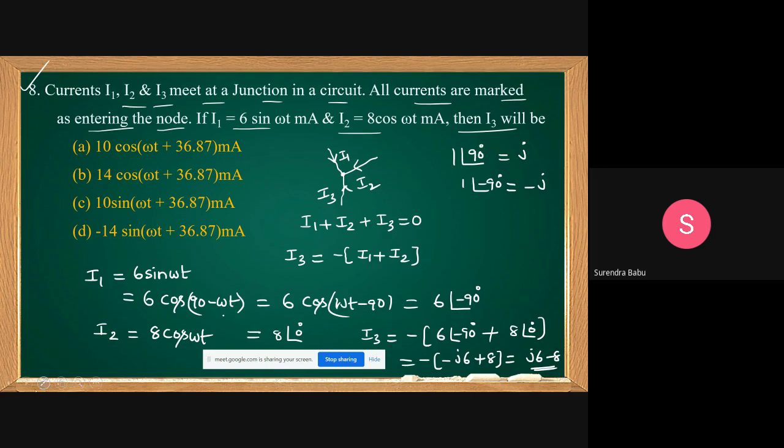But I want to write in polar form. Options are given as a function. That is I3 equal to minus 8 plus j6. Then what is the magnitude? Magnitude equal to square root of 6 square plus 8 square, at angle of tan inverse of 6 by minus 8.